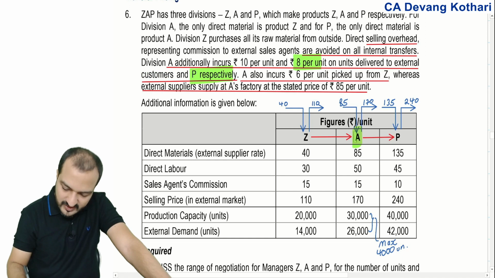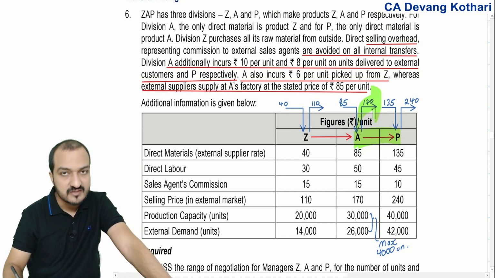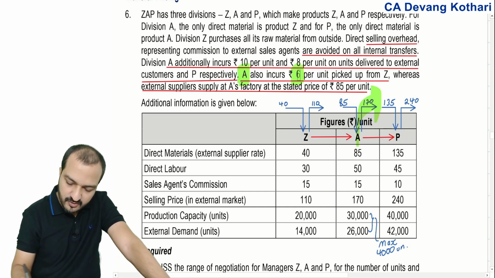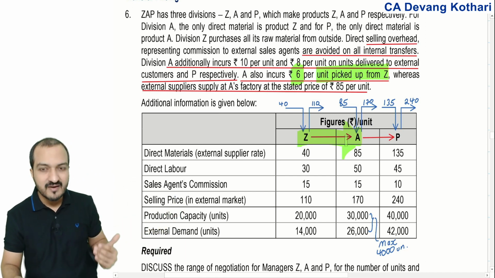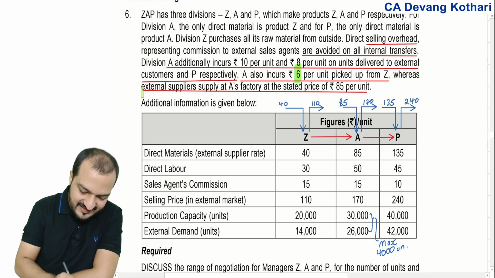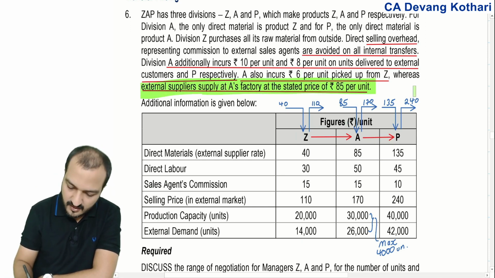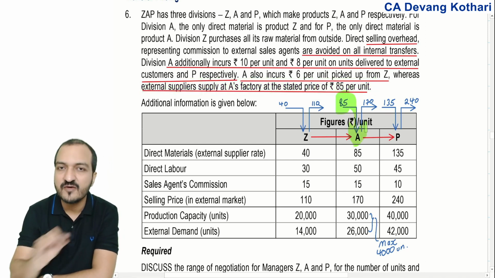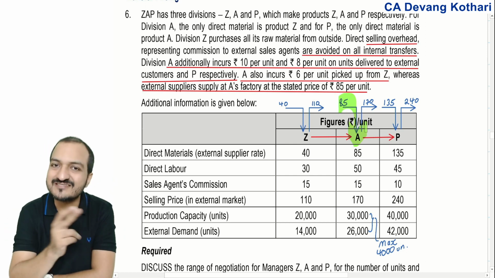So in this situation, your division A is incurring some transport costs for giving units to P as well as giving units for external sale. Keep that in mind, we'll come back to it later. Same, A also incurs 6 per unit picked up from Z. So when A will get material from Z, then on transferred material, it will incur 6 per unit. Whereas external suppliers will supply at your factory itself at the price of 85. You don't incur any transport costs for the external supplier.